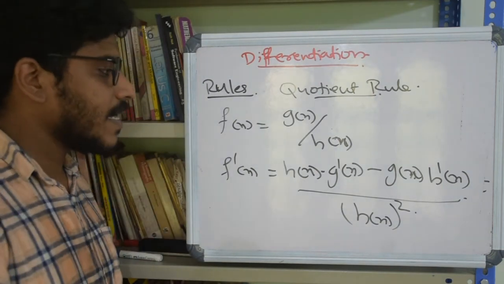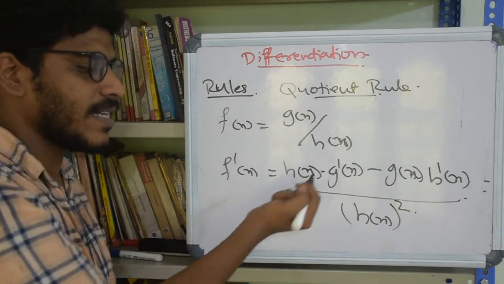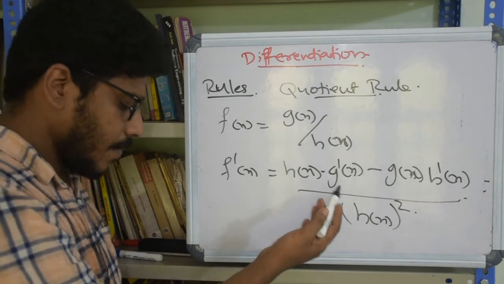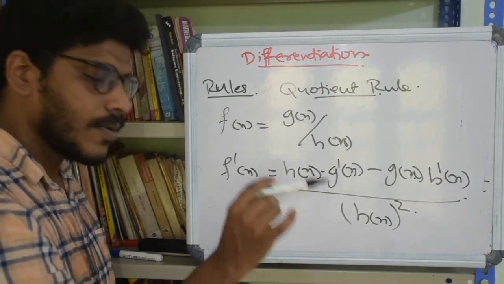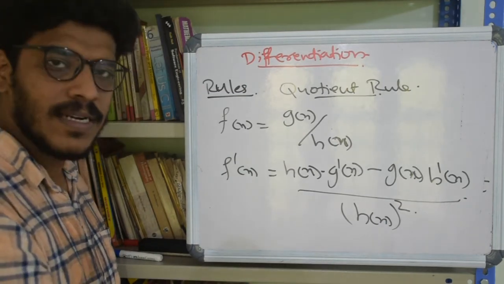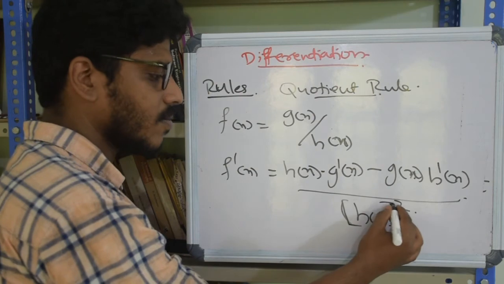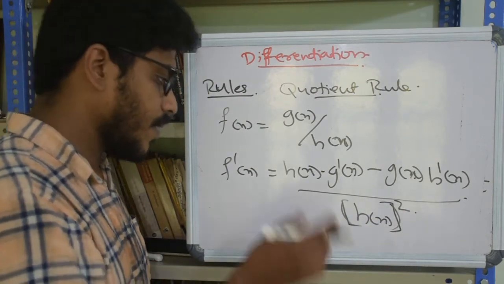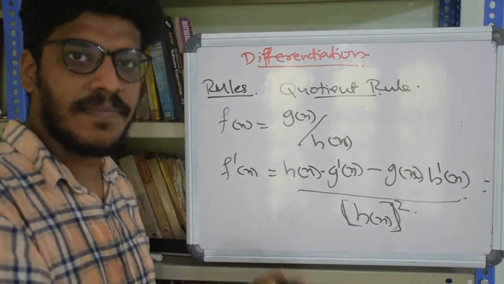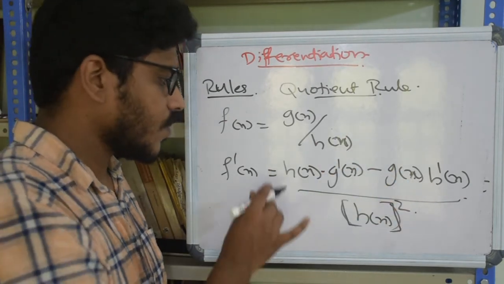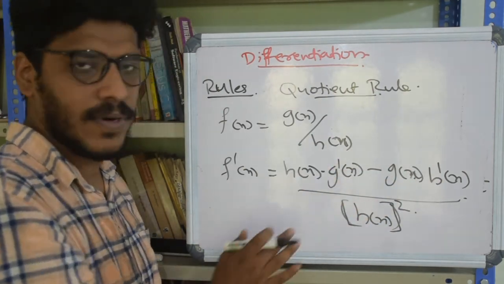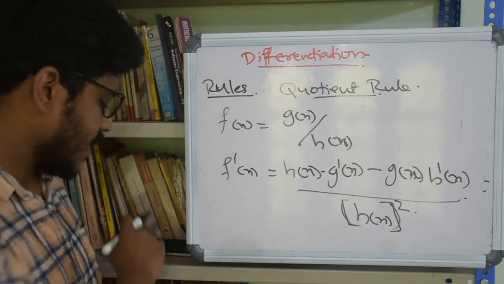How was it? The derivative of quotient g of x by h of x is denominator into derivative of numerator minus numerator into derivative of denominator divided by denominator whole squared. Remember this formula. Be cautious that the order matters here. Right. See, a minus b and b minus a are not the same. So you cannot interchange the order here. You have to be very careful. It has to be in the same order. Right. Let's see an example.